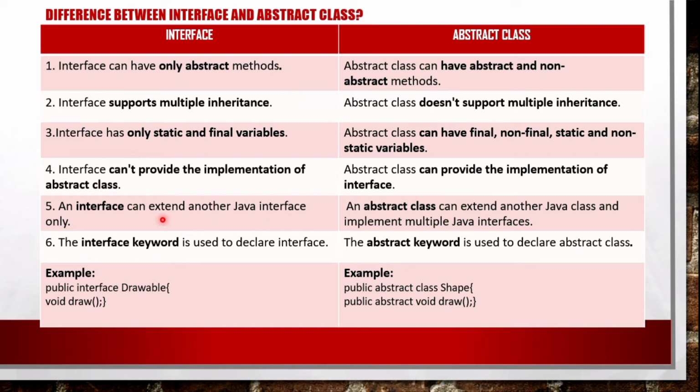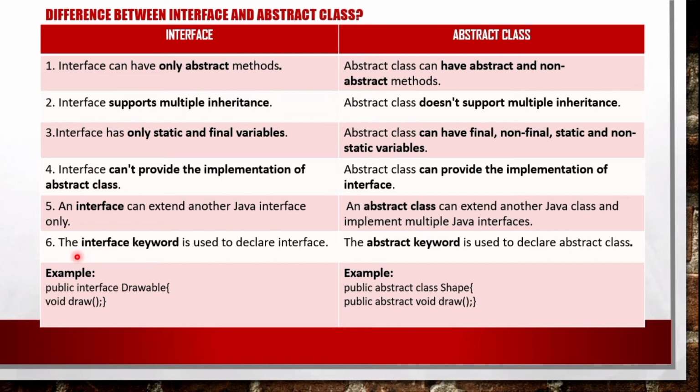So let's go to the fifth point. An interface can extend other Java interfaces only, but an abstract class can extend another Java class and implement multiple Java interfaces.